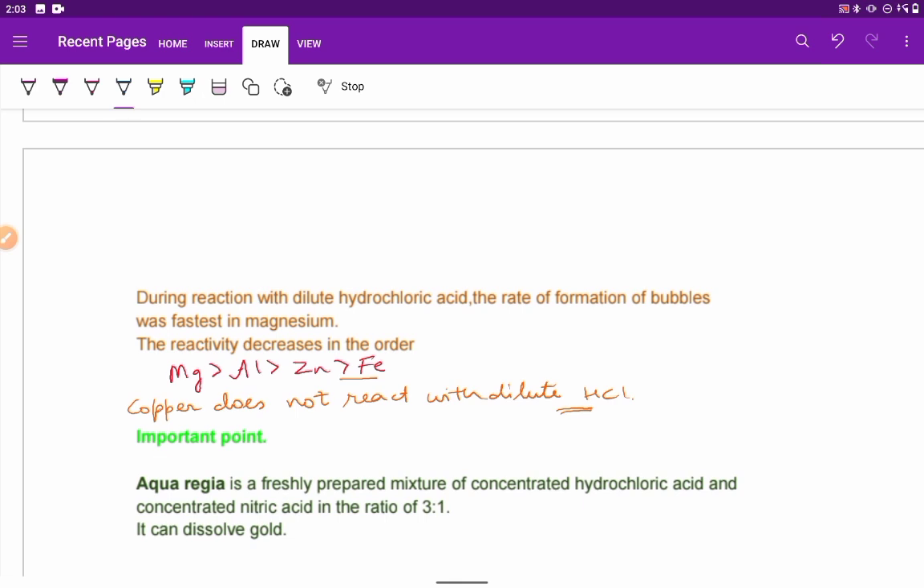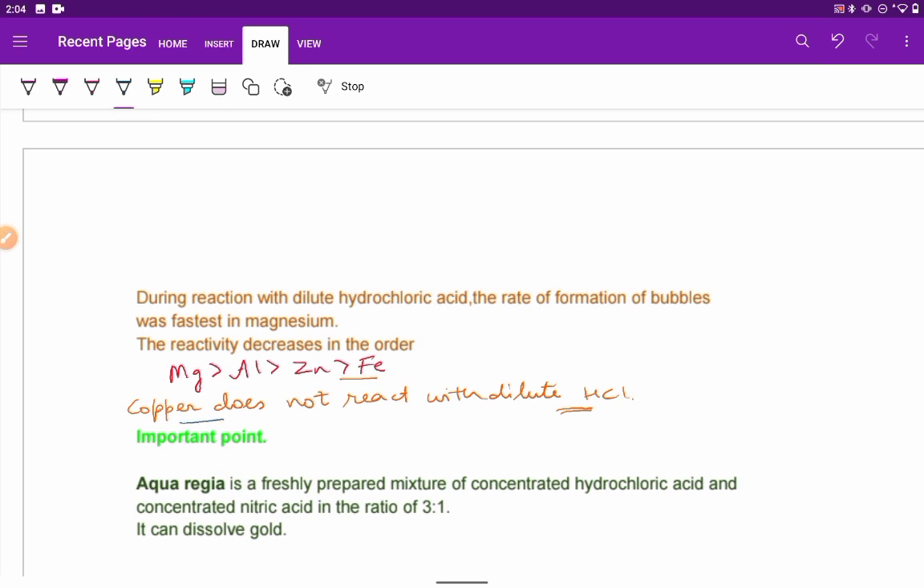Now we will see that during the reaction with dilute hydrochloric acid, the rate of formation of bubbles was fastest in magnesium. Therefore, magnesium is considered to be very highly reactive. So, if we consider the four metals which I stated some time back, we find that the reactivity decreases in the order magnesium greater than aluminium greater than zinc greater than iron.